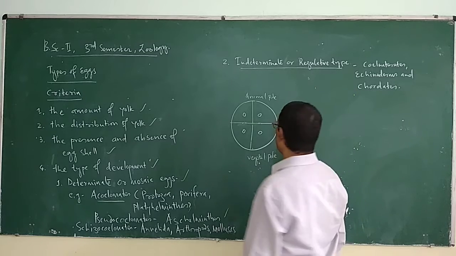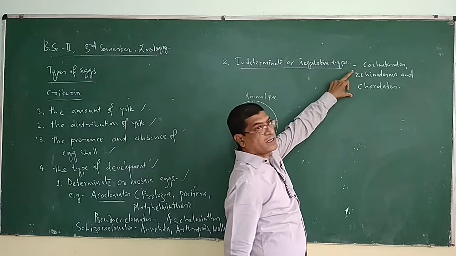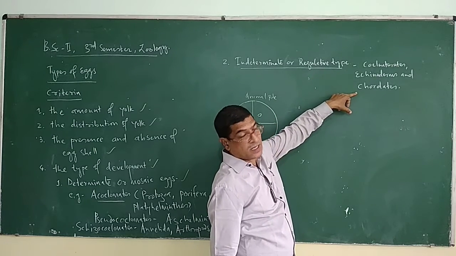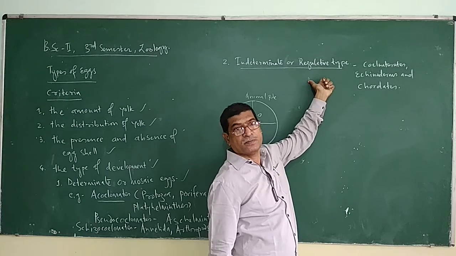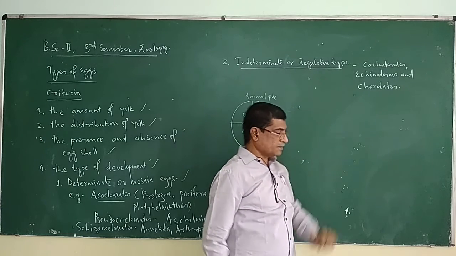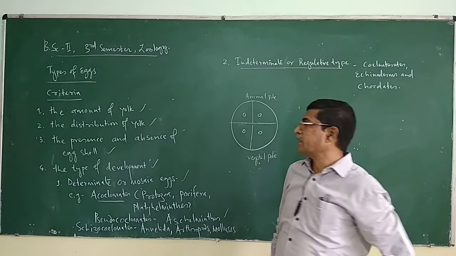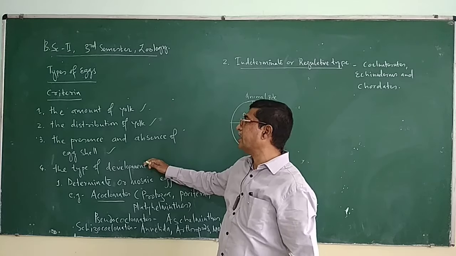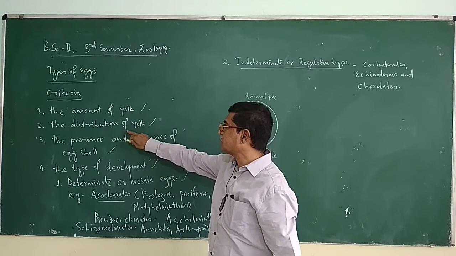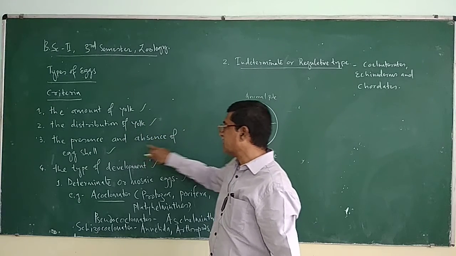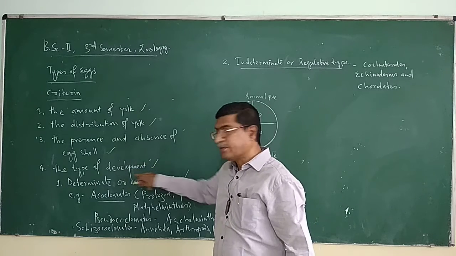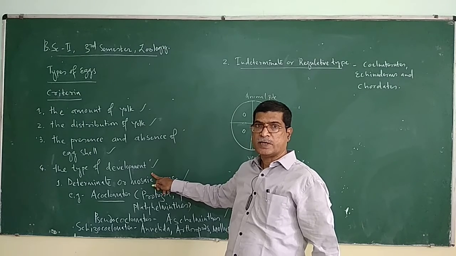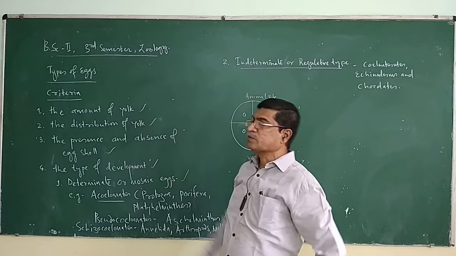Such type of eggs can be found in chordates. Echinoderm eggs and chordate eggs are of this type. Indeterminate type. So thus the eggs can be classified depending upon four criteria: based on the amount of yolk, based on the distribution of yolk, based on the presence and absence of egg shell, and based on the type of development of the embryo, right? So this is about the types of eggs.